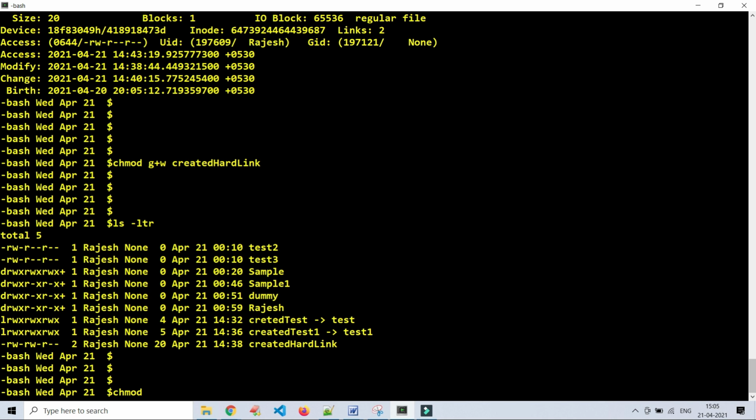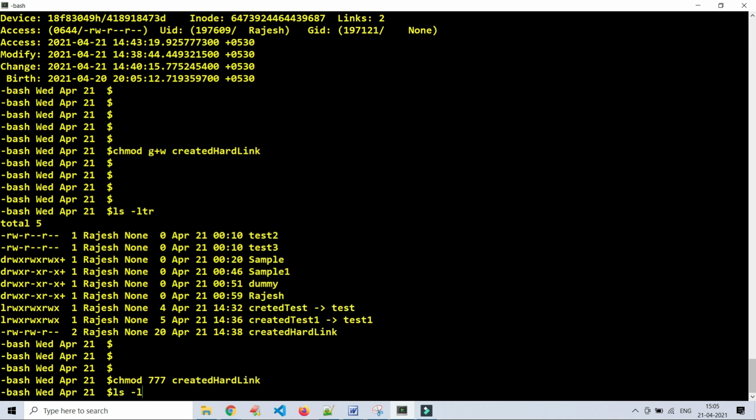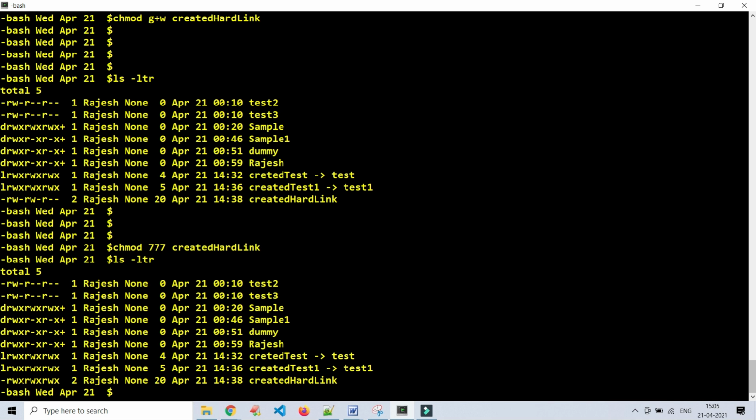So what is the value of full file permission for user? 7, groups 7, others 7, then a space, then the file. This is the file. Just press enter and list out. See here, earlier it was 664. Now it is read, write, execute, read, write, execute, read, write, execute: 777. Got it, right?